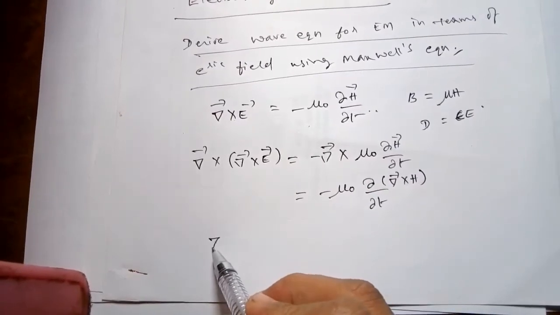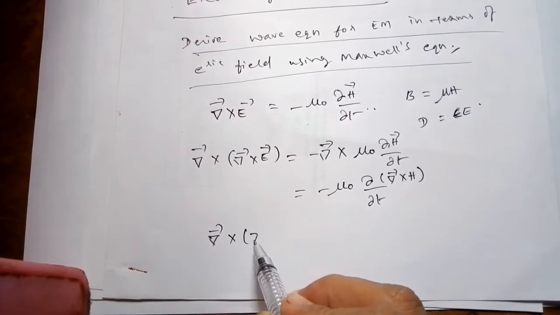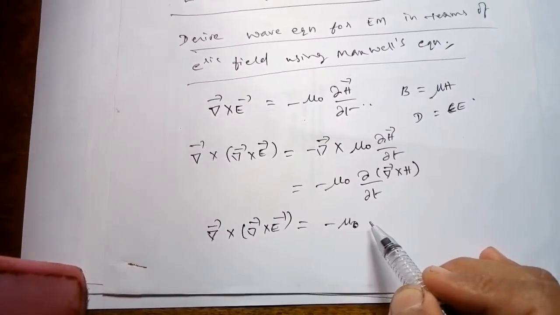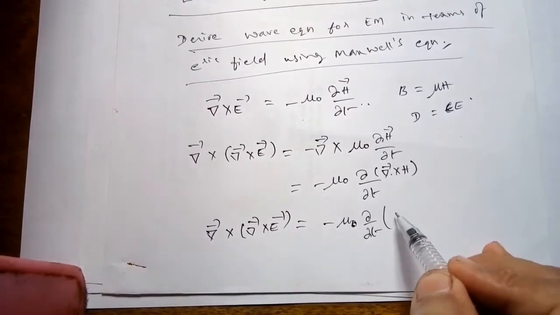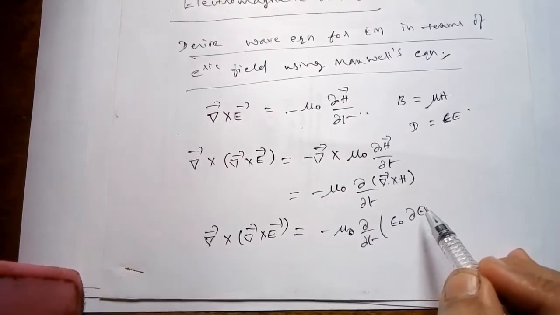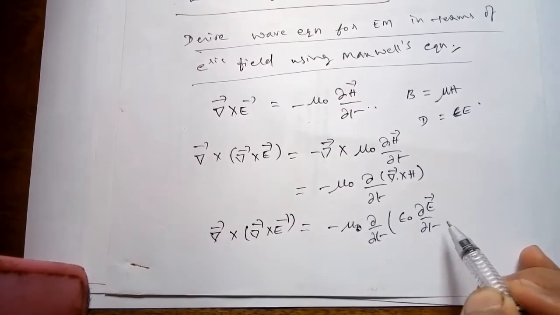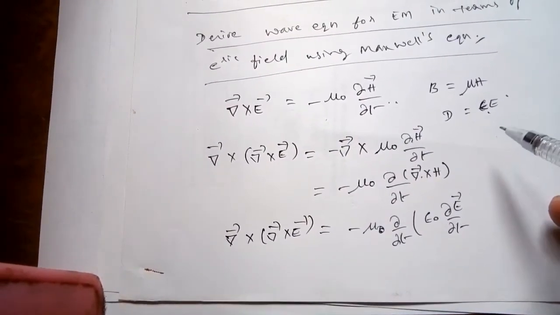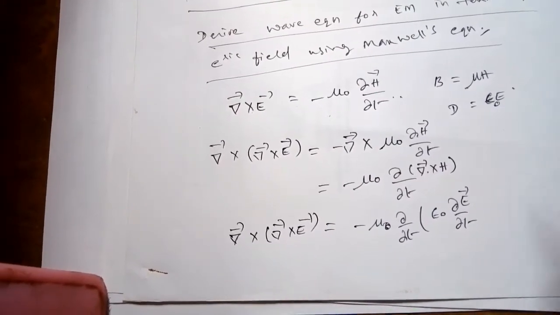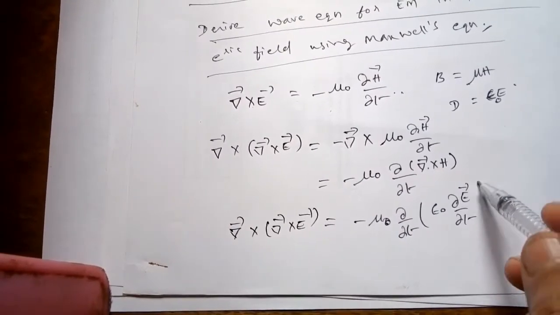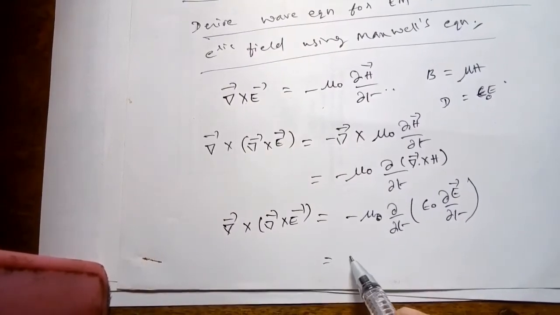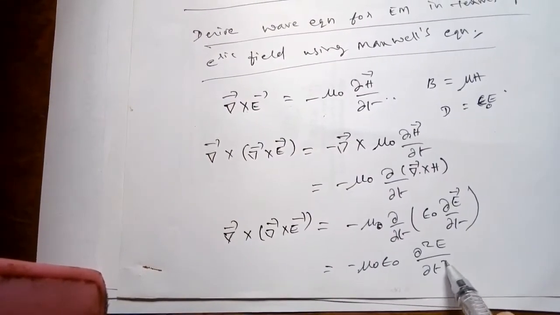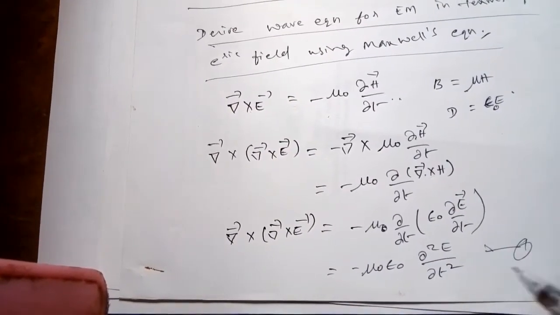So del cross del cross E is equal to minus mu naught dou by dou t of epsilon naught dou E by dou t, since D is substituted with epsilon E. Epsilon naught is constant, so take it outside, it will reduce to minus mu naught epsilon naught dou square E by dou t square. Call this as 1.